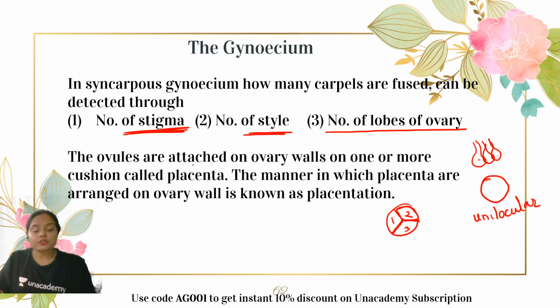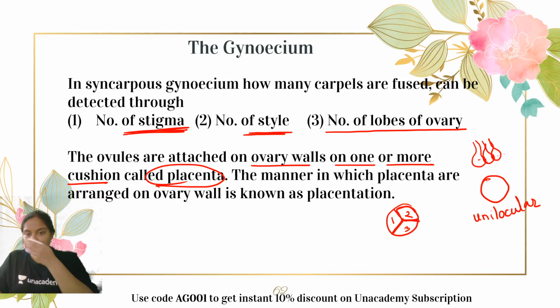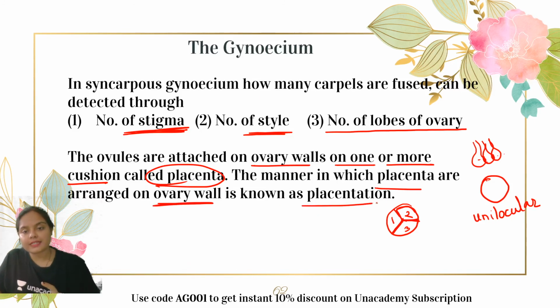So the ovules are attached on the ovary walls on one or more cushions called placenta. I told you that the ovules are attached on the wall of the ovary. At the site where they are attached is the nutritive tissue called placenta, through which it derives the nutrition. Then the manner in which the placenta are arranged on the ovary wall is called placentation.